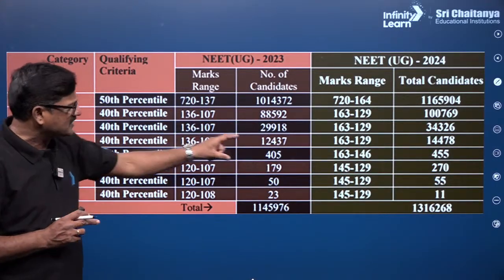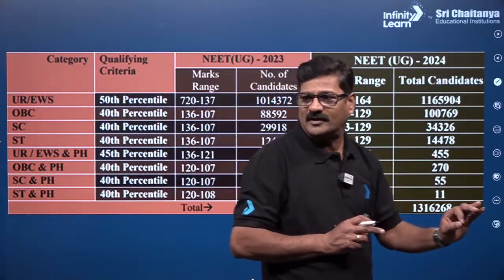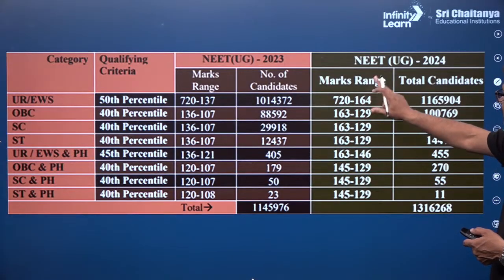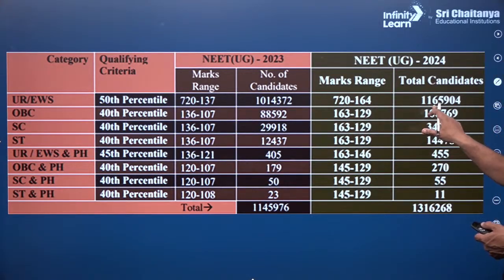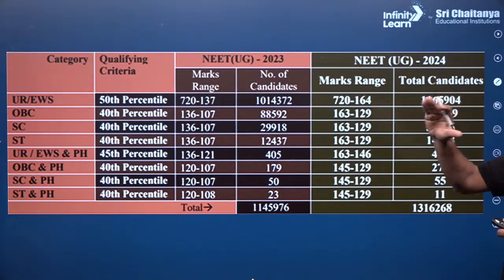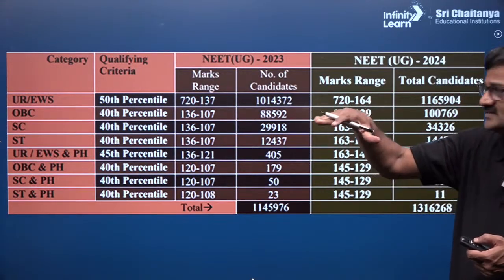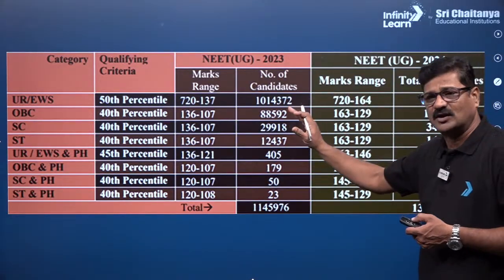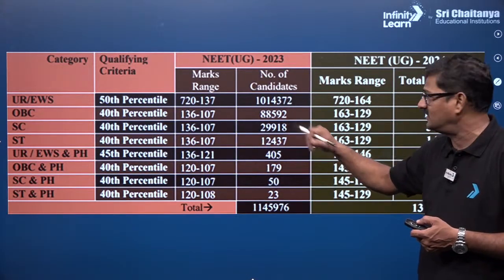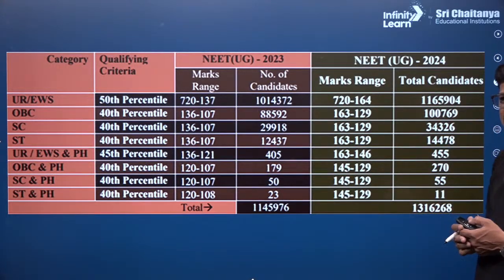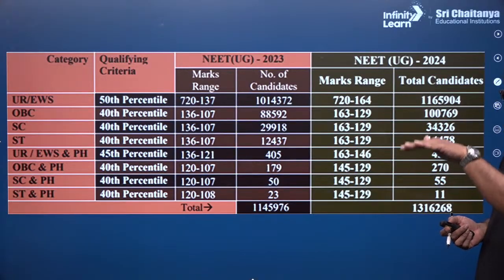It is going to be 12,400 for the 40th percentile. You can see, in the same way, the numbers for the 50th percentile in NEET 2024 are around 11,65,090. The state is the same, and the 40th percentile for OBC is going to be nearly 88,000, and for the other category it is 1 lakh. So the numbers are coming around 10,000.